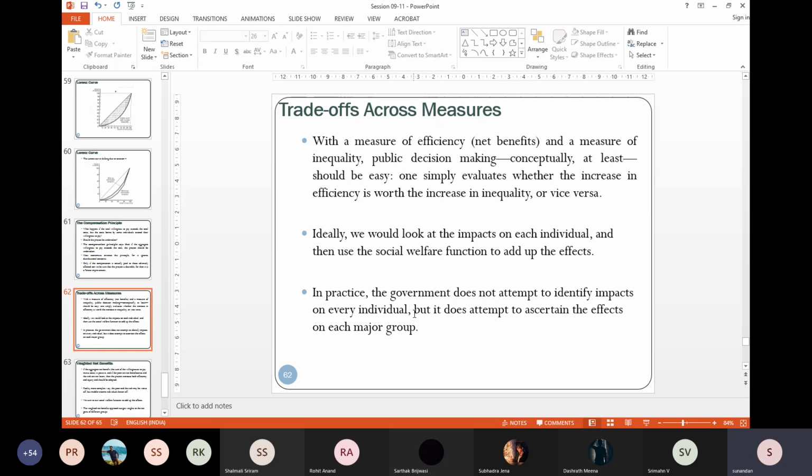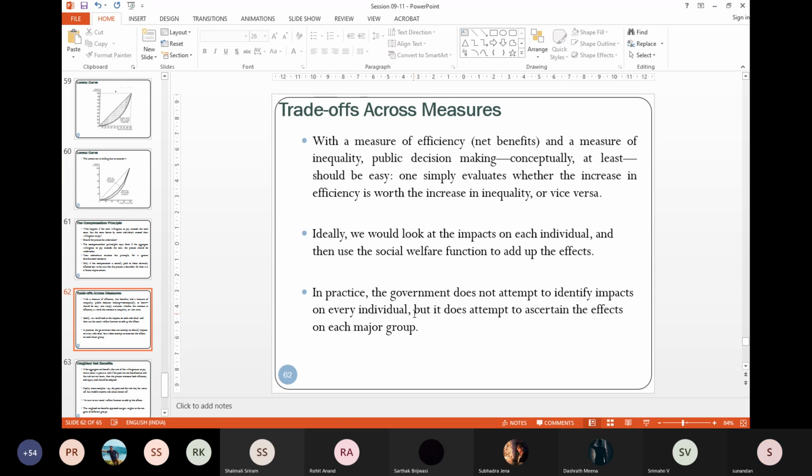Now, from the societal point of view, for any movement on that Pareto set or that frontier, now you have certain measures. So you have to identify the major groups who are going to get positively affected and the other group who are adversely affected. Or another group who are moderately affected positively, moderately affected negatively. You start identifying major groups and try to see what is the impact on them.